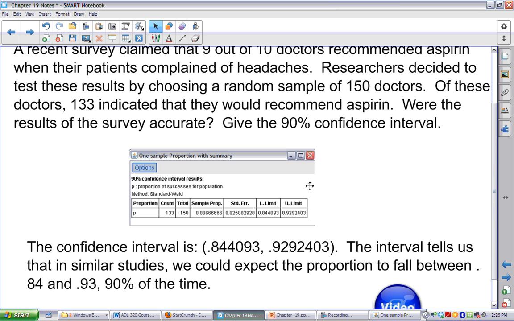So obviously our confidence interval for the most part lies above our 90% or 9 out of 10, but it was not enough evidence in our one proportion test, excuse me. In our one proportion test, we got a high p-value, so therefore we could draw no conclusions. And we also can't draw any conclusions based off our confidence interval because some of the values are below, some of the values are above that 9 out of 10 or 90%.